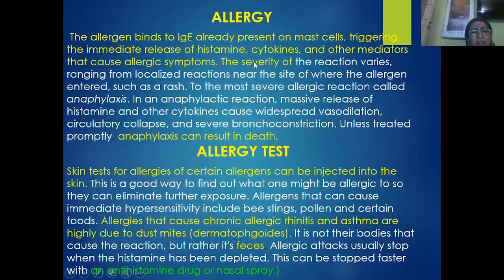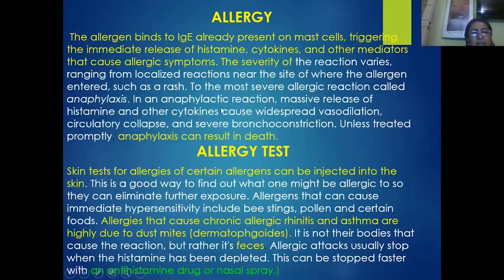So the severity of this reaction varies, ranging from localized reactions near the site where the allergens have entered, which leads to usually the skin rashes, to the most severe allergic reactions called the anaphylaxis. That is nothing but the severe hypersensitivity.